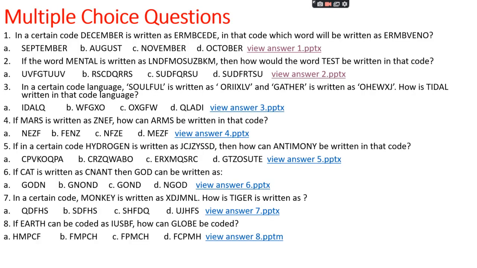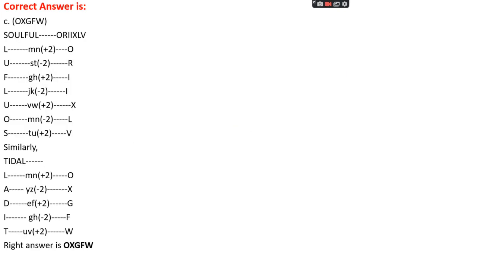Okay. Question number 3. In a certain code language, soulful is written as ORIIXLV and gather is written as OHEWXJ. How is tidal written in that code language? Option A, IDALQ. Option B, WFGXO. Option C, OXGFW. Option D, QLADI. The right answer is option C, that is OXGFW.